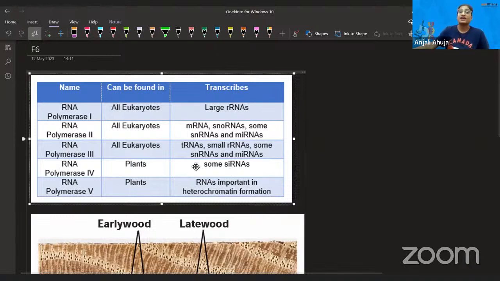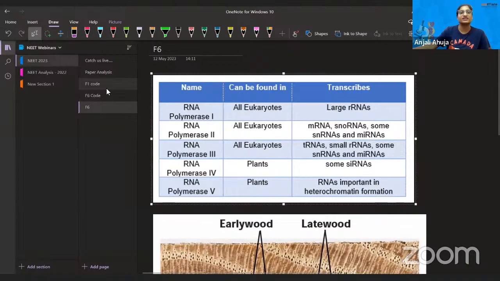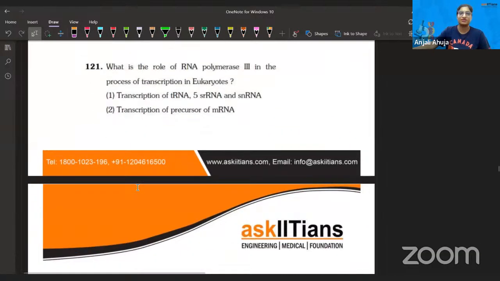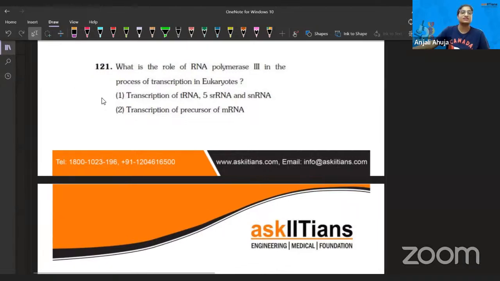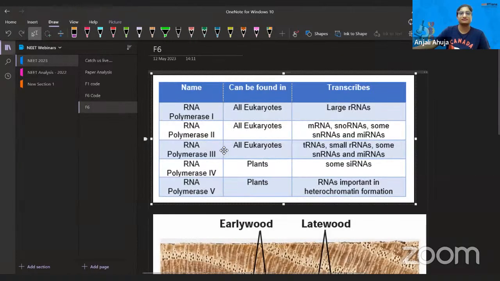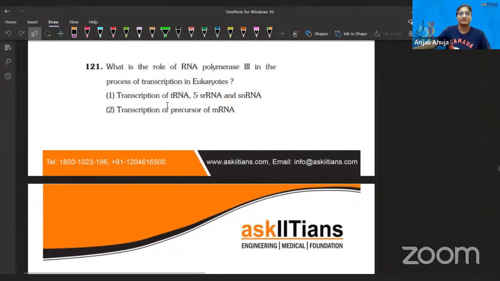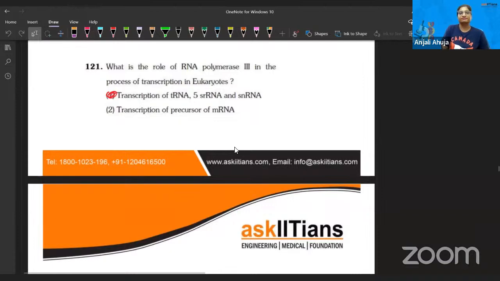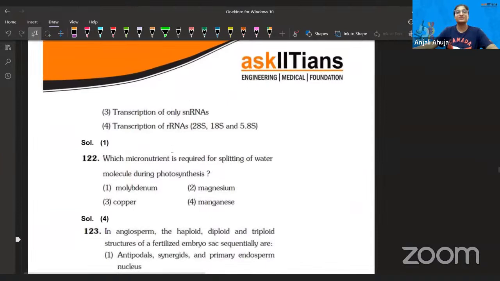Yeah, I'll confirm that. Anyways, guys, now if you look at this question, I don't think this whole explanation is in your syllabus, but you should remember this one. That RNA polymerase III here, reminder of what it is coding for. Now let's take a look at the options. Transcription of transfer RNA, 5S RNA, snRNA. The first option is transfer RNA, 5S small ribosomal RNA and small nuclear RNA. So you should know this thing. I've taught this thing in my class. Now let's do the next question.